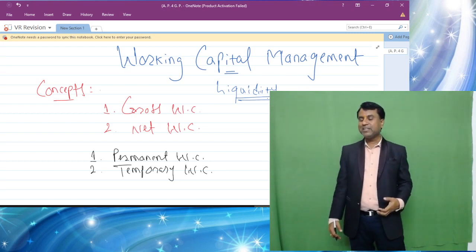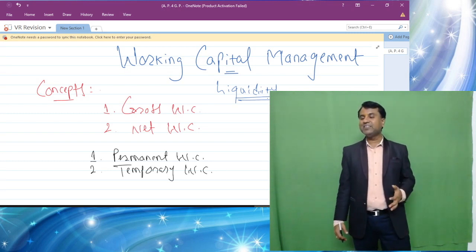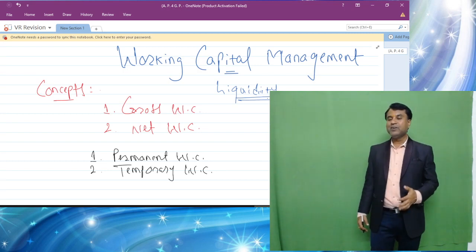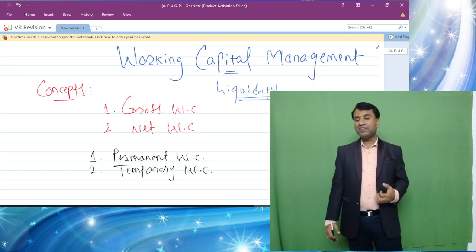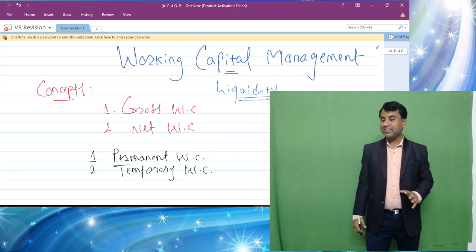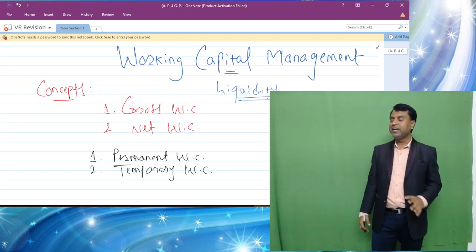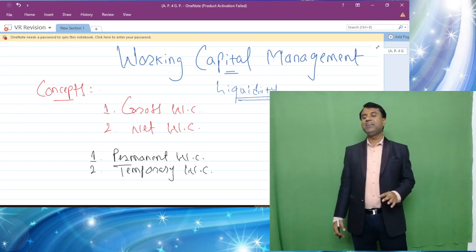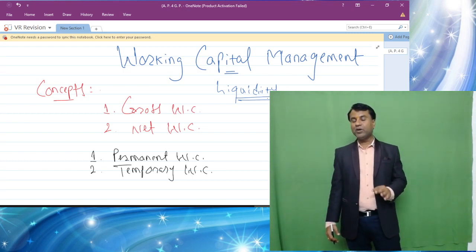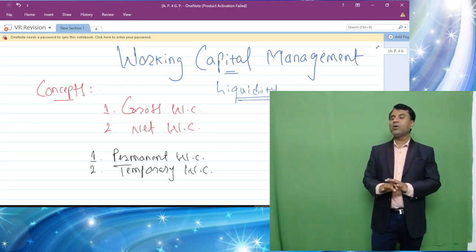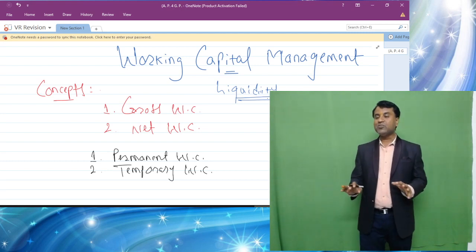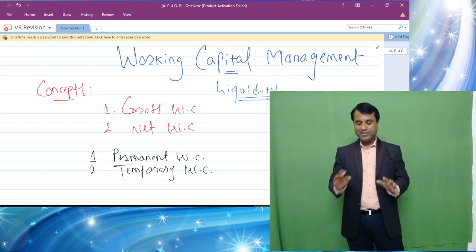So let's come back to the concept of liquidity again. Liquidity is nothing but the ability of the business to pay the short-term liability out of short-term assets, that is, payment of current liability out of current assets. That is called liquidity. And do remember, unless and until a company manages its working capital effectively, it is said that it is not short-term solvent, or it is not managing the liquidity properly.